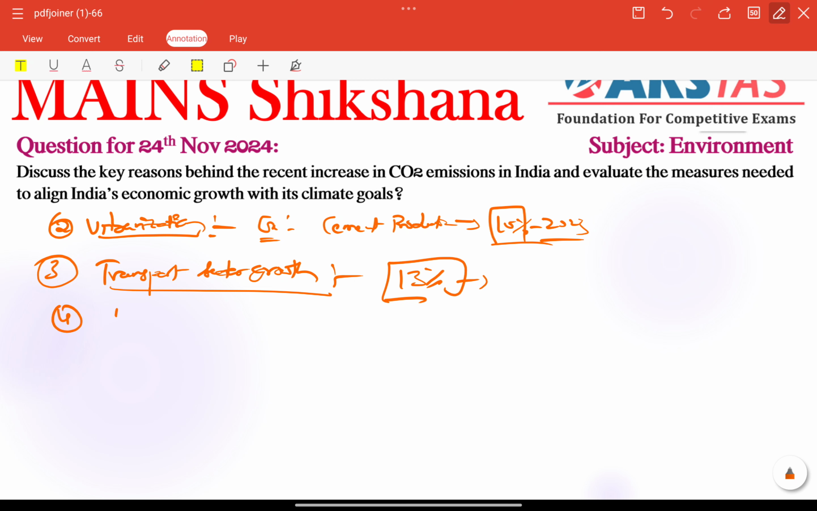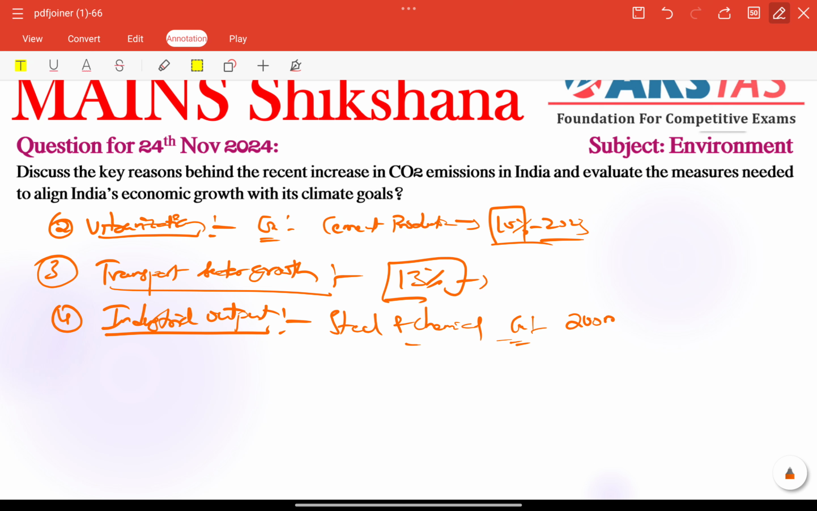Other than that, India's industrial output is another key reason. Energy intensive industries like steel and chemicals mostly depend on fossil fuels. For example, the steel industry emitted almost 200 million tons of CO2 in 2022 itself. Very important fact.